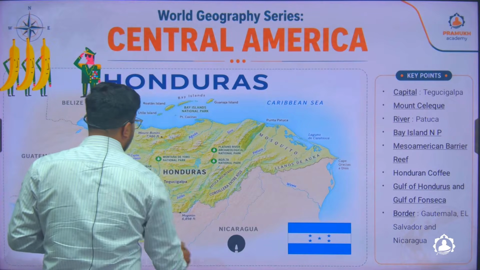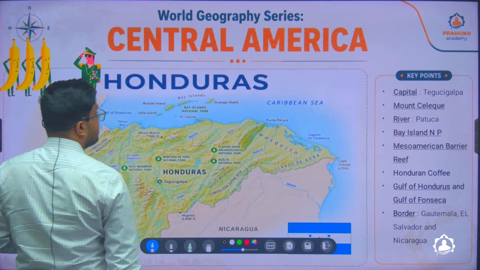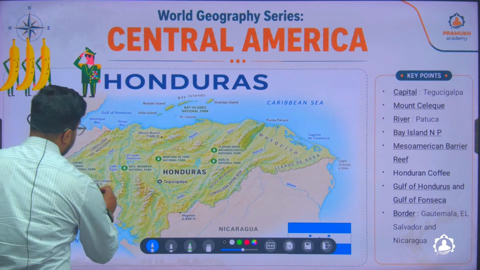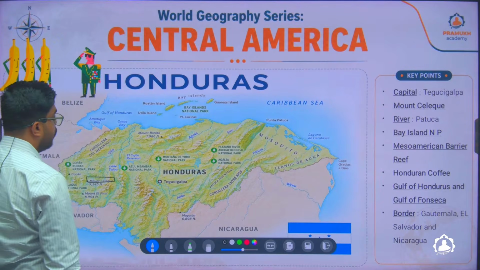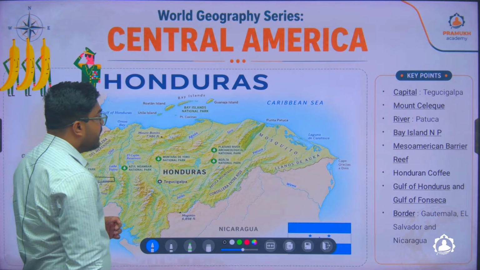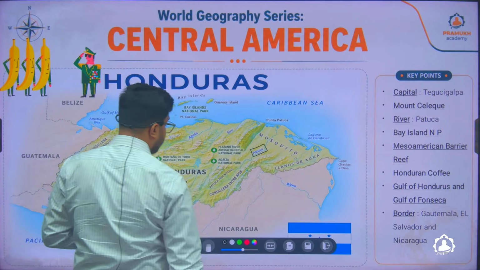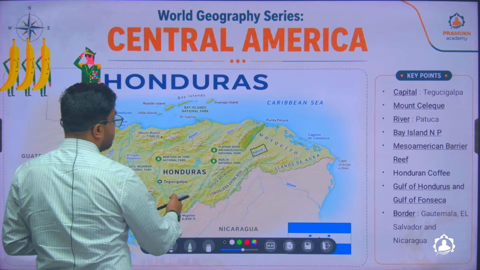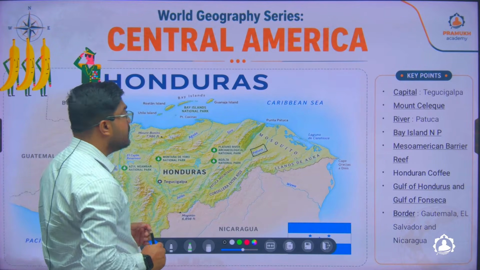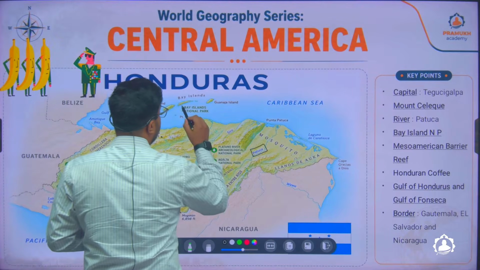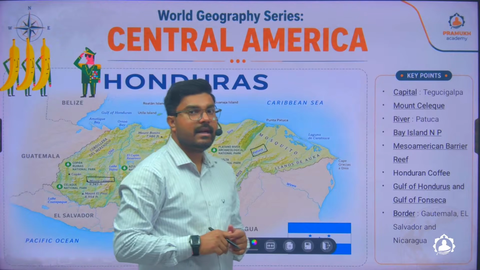The major mountain in Honduras is Mount Celaque. This is the highest peak of Honduras. The longest river is Patuca. This is the longest river which starts from the western part of Honduras and ultimately falls into the Caribbean Sea. Honduras is also popularly known for its Bay Islands National Park, which is one of the major tourist destinations.